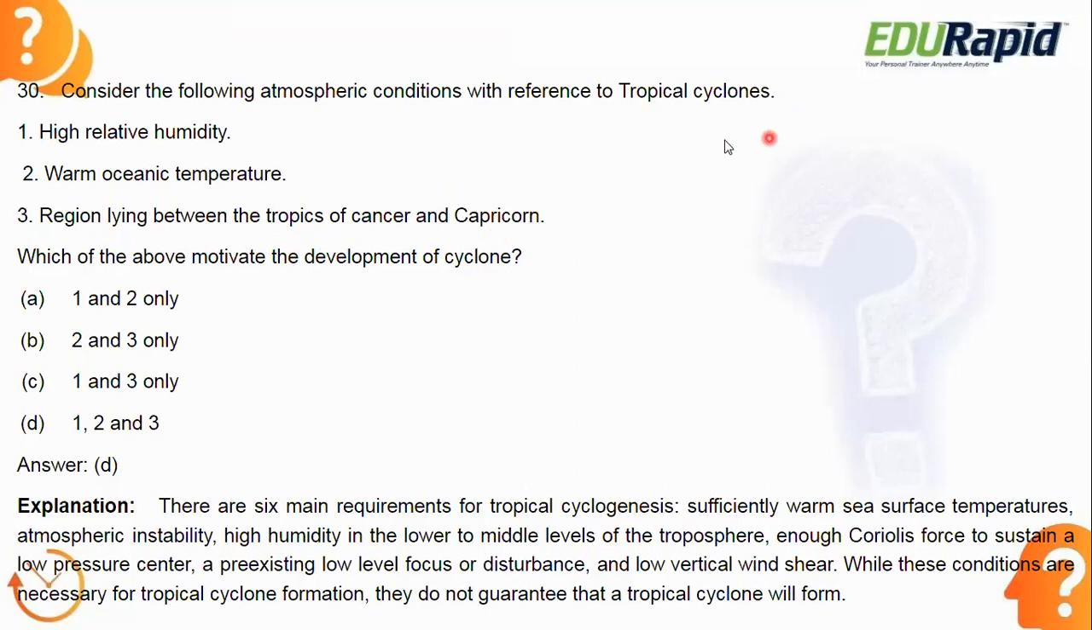Why is it called a tropical cyclone? Because they form in the region between the Tropic of Cancer and Tropic of Capricorn. Option 3 is obviously correct. That's why all these factors are helpful for the development of a tropical cyclone. That's why option D is correct, 1, 2, and 3. Since it is a revision class, I'm just giving you brief knowledge. In depth you will study in your geography classes.